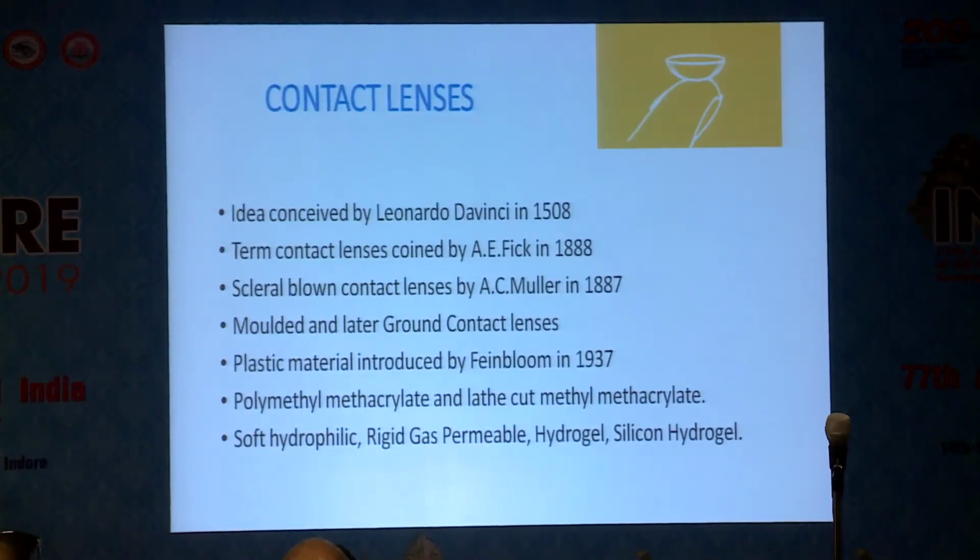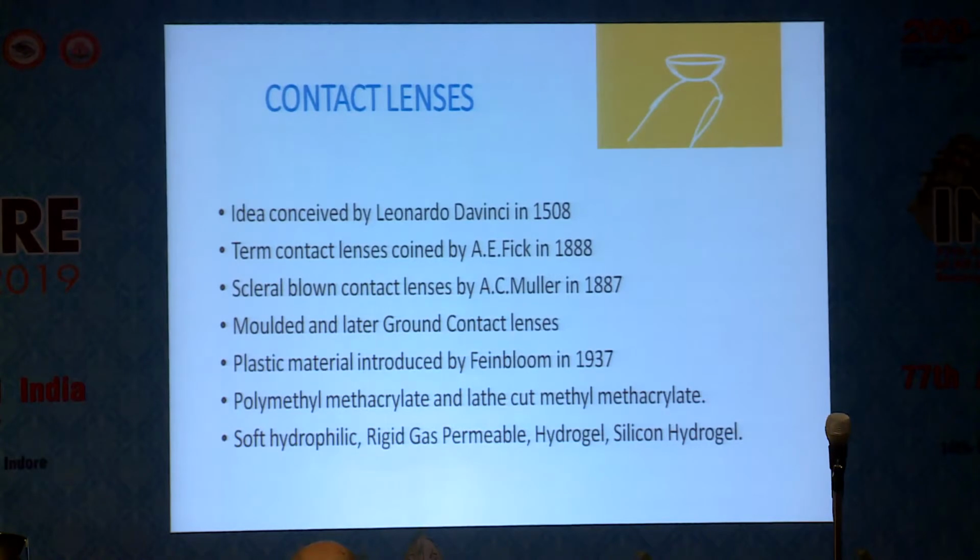Not satisfied with the cosmetic value of spectacles, we transformed into the contact lens era. The idea was conceived as long ago as Leonardo da Vinci in 1508. The term contact lens was coined by A.E. Fick in 1888. First there were scleral blown contact lenses by A.C. Muller in 1887, then molded and later ground contact lenses.